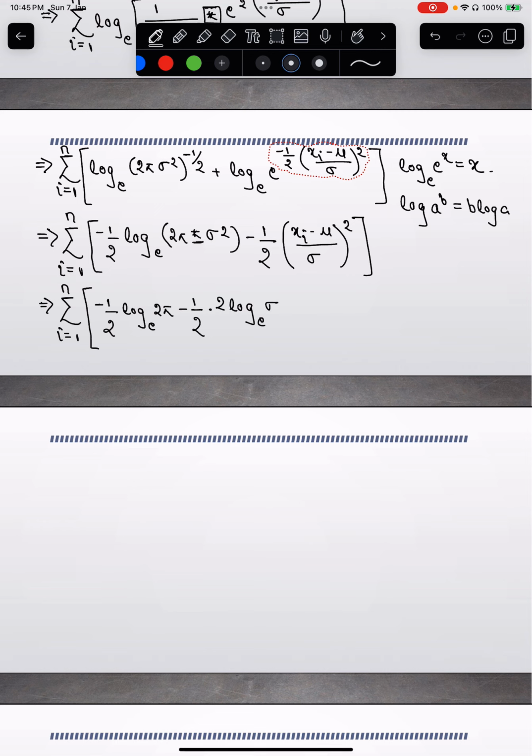Again, you can use the power rule and bring the 2 out, and you can make this log sigma, minus 1 by 2, xi minus mu by sigma whole squared.